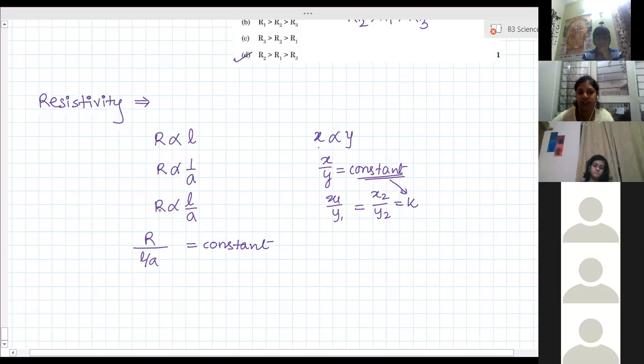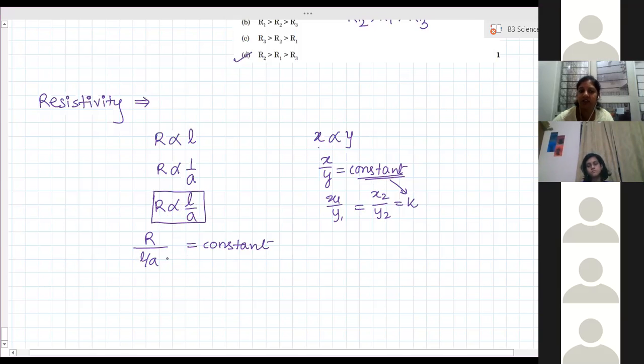The ratio of these two quantities should be constant; only then have we written R is directly proportional to L by A. The meaning of this statement is that the ratio of R and L by A always remains constant. And experimentally, this constant value is the resistivity of the material.